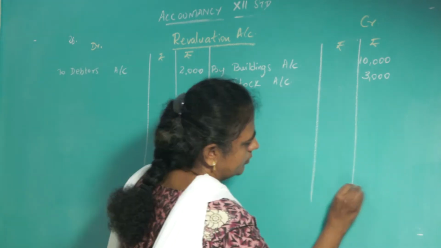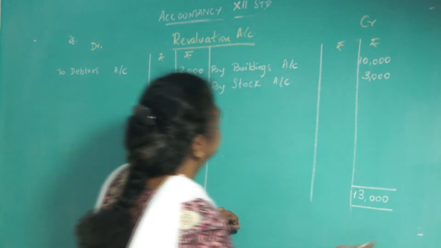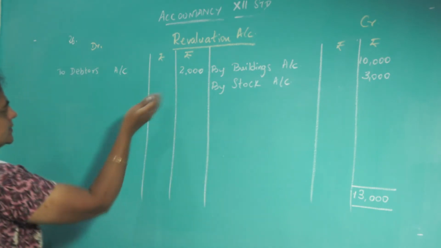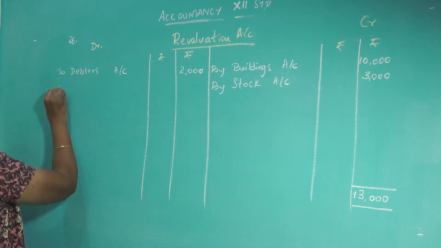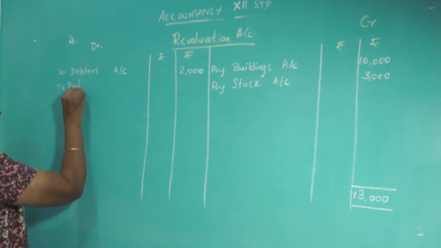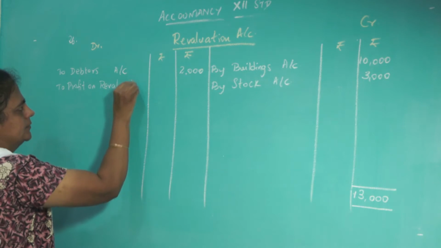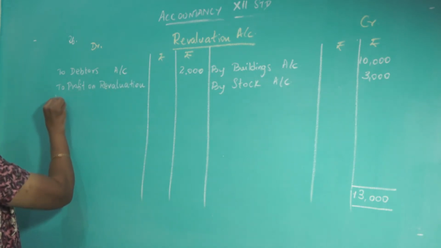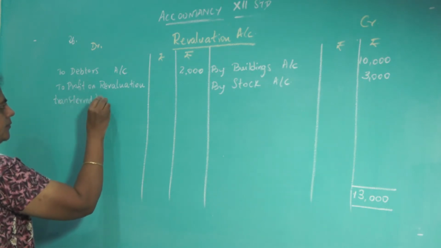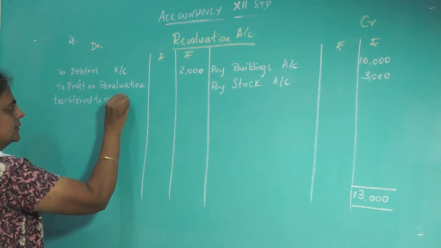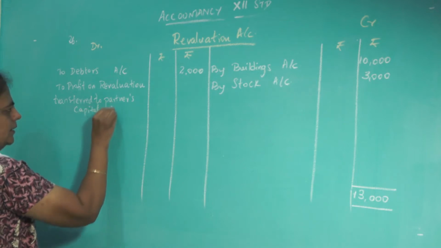Find the profit now. Total is 13,000, minus 2,000. So the credit side is greater, so it is profit. So write to profit on revaluation transferred to partners' capital accounts.